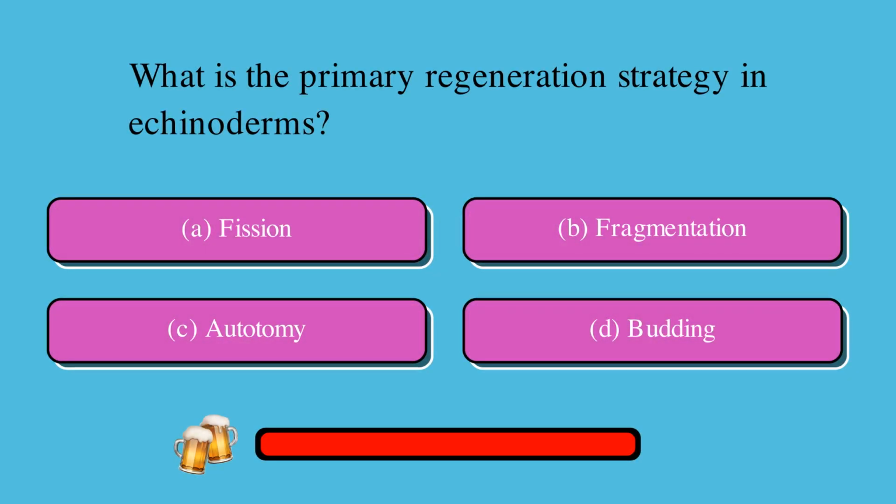What is the primary regeneration strategy in echinoderms? Is it A, fission, B, fragmentation, C, autotomy, or D, budding? The correct answer is C, autotomy.